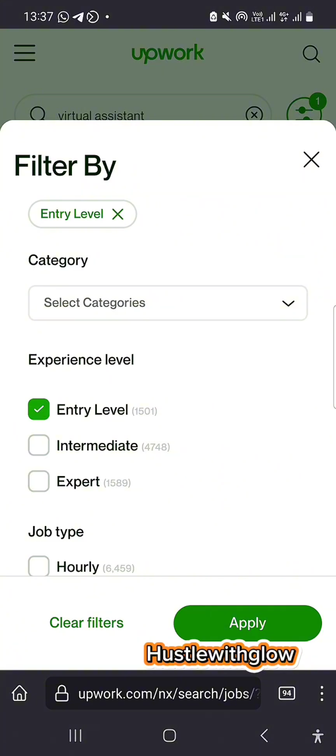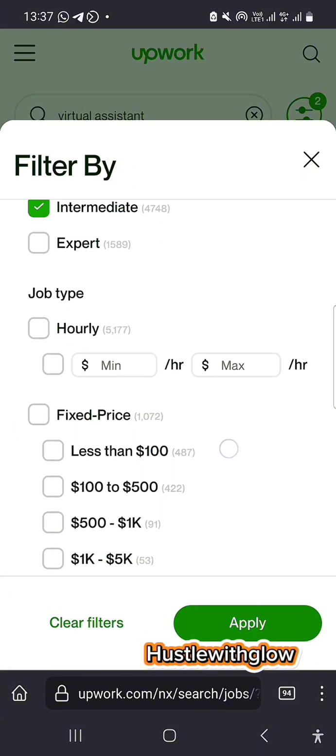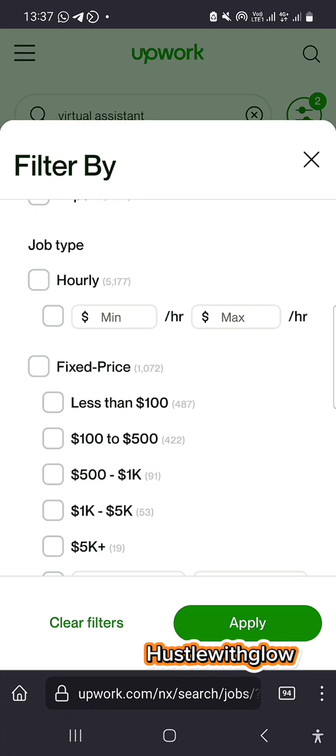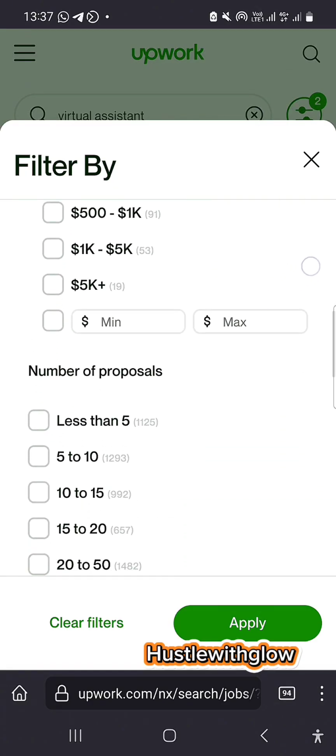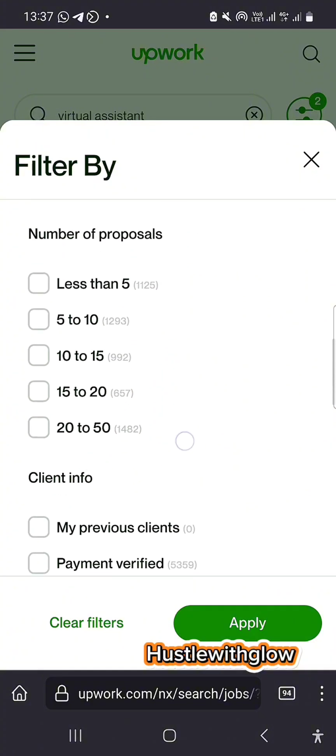I'll pick entry level, pick intermediate, but I'll leave out experts, okay? Then hourly price, the job type, both hourly and fixed, I'm going to leave it out. Then number of proposals, that's the meaning of this number of proposals.